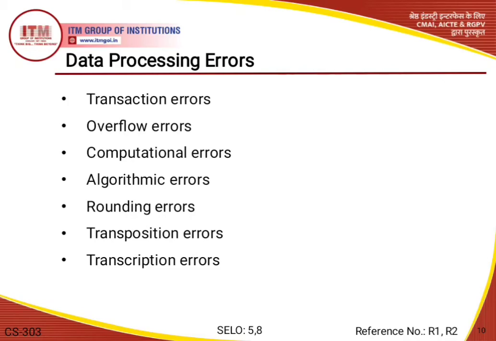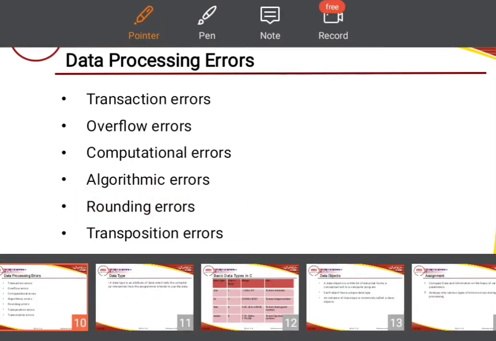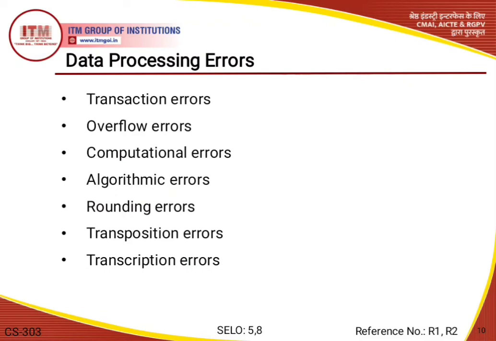Okay. Now the next one is rounding error. Here it results from raising or lowering a digit in a real number to the required rounded number. When we want this type of strategy, then this type of rounding error occurs. Okay. Now the next one is transposition error.